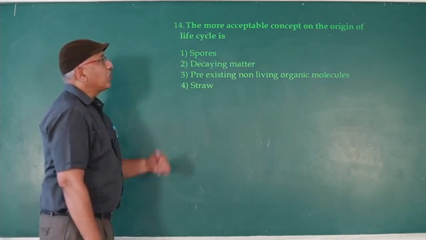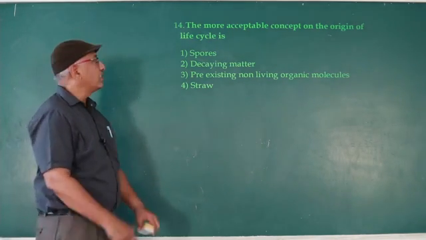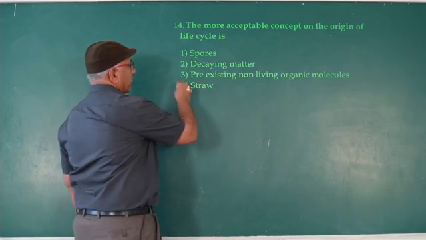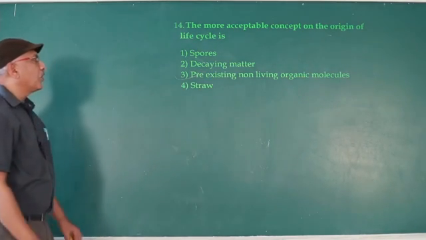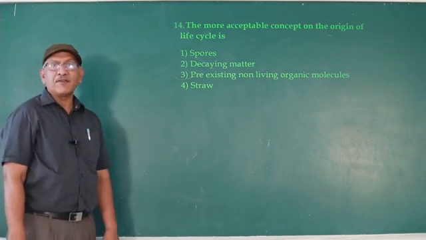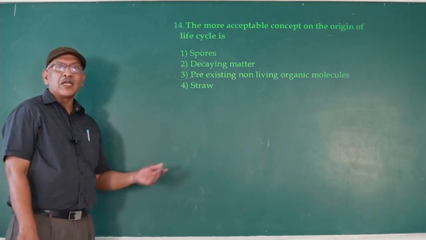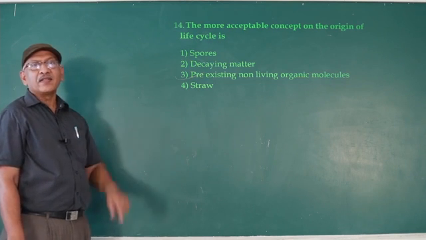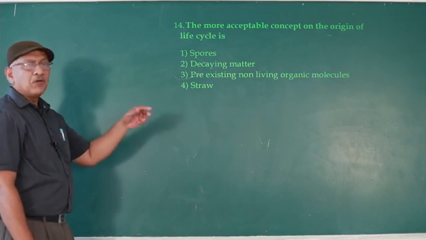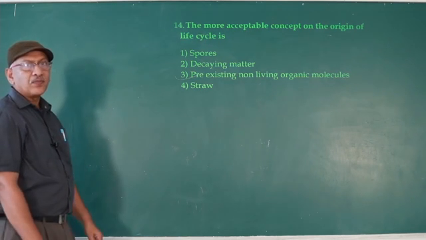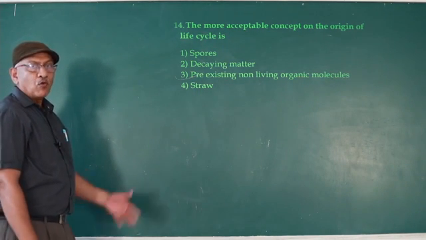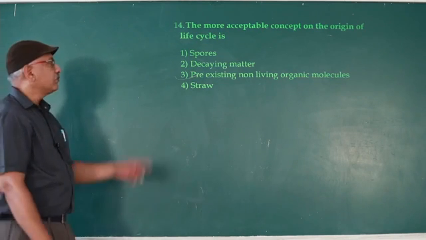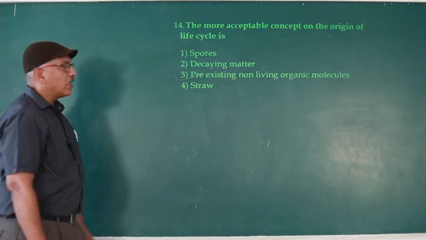The more acceptable concept on the origin of life is the co-surveyed theory. First, life originated from the chemicals. Once life originated, then onwards life originated from the already existing organism. So chemical evolution followed by biological evolution. Haldane and Oparin independently proposed the co-surveyed theory, involving pre-existing non-living organic molecules.